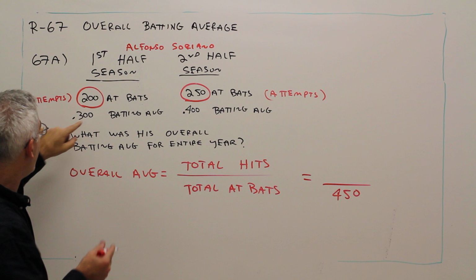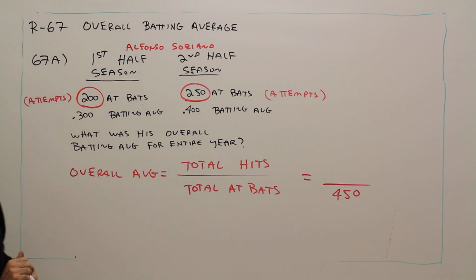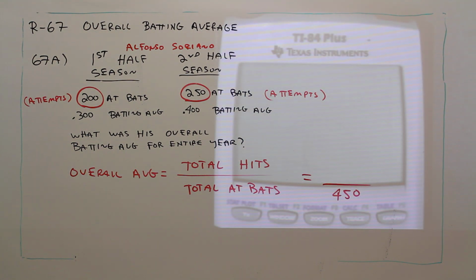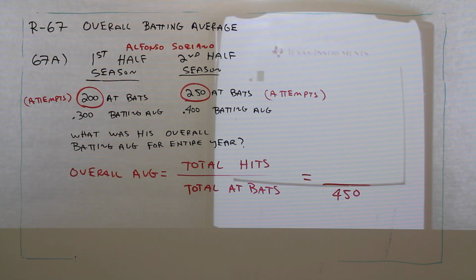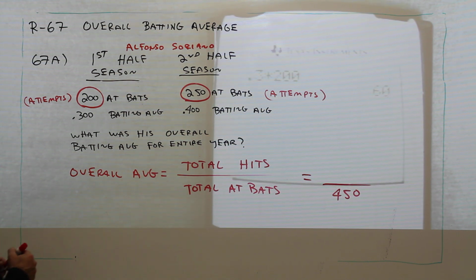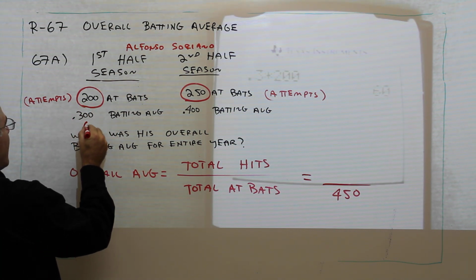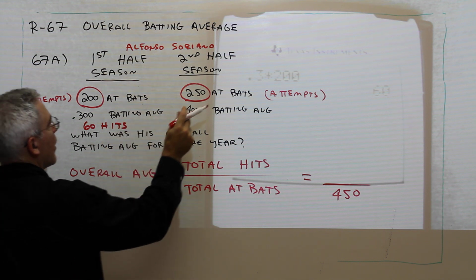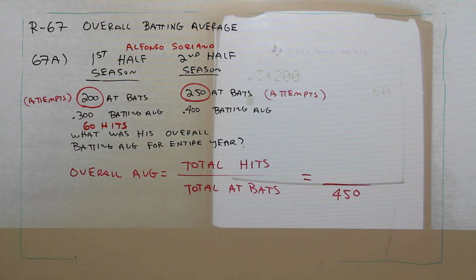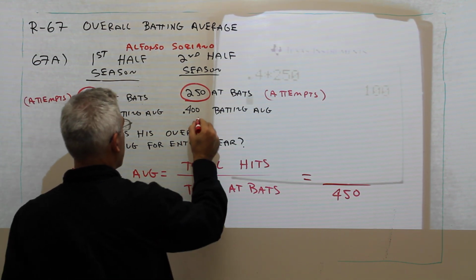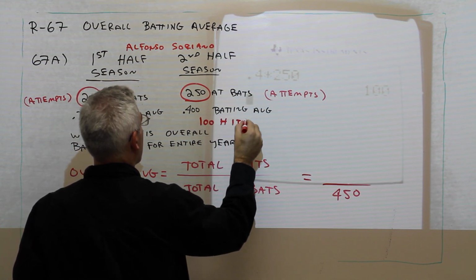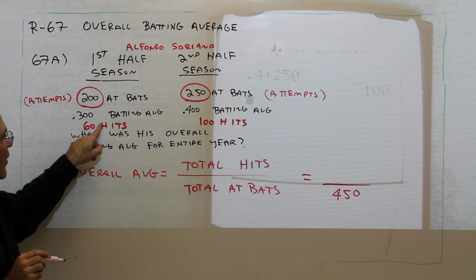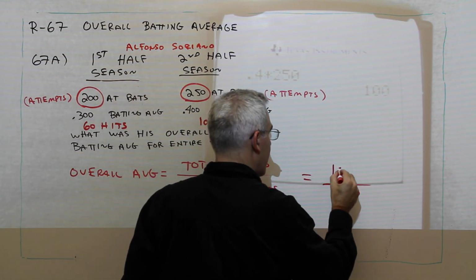All right, so let's just find out the hits here, sum them, and we'll be done. To find the hits here, all I've got to do is multiply 200 times 0.30. I'll do that on my calculator. 0.3 times 200, and I get 60. So he had 60 hits here, and I'll multiply 0.4 times 250. He had 100 hits there. So the total hits, 60 plus 100 is 160.